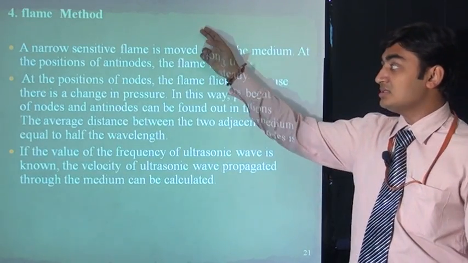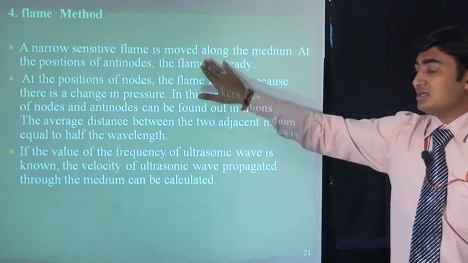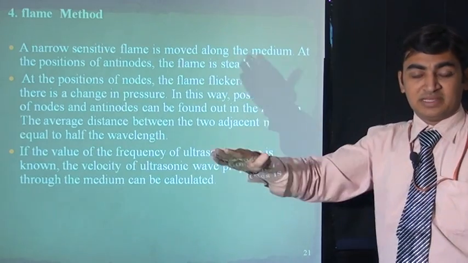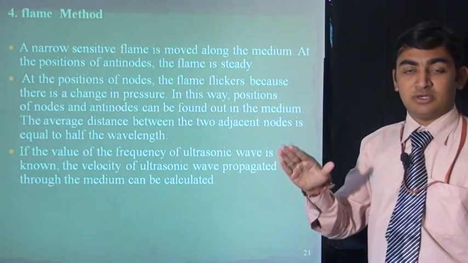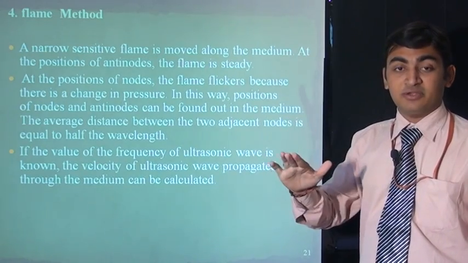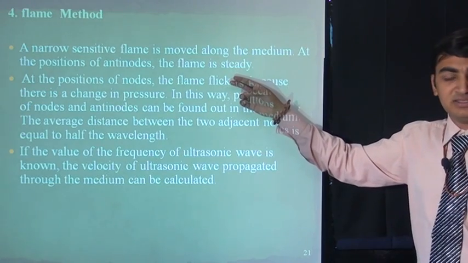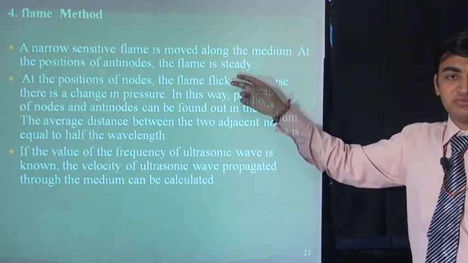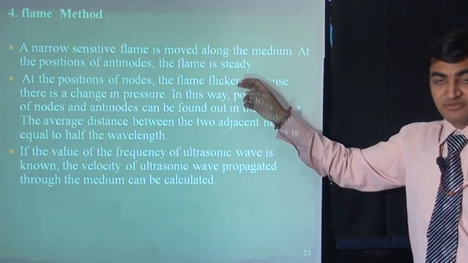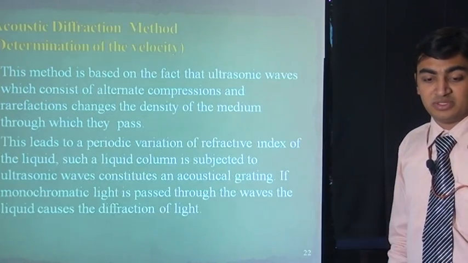Then the flame method. In this flame method, there is a narrow flame. On this flame we have to pass ultrasonic sound. When we pass ultrasonic sound, the flame will vibrate with respect to the ultrasonic wave, and we can find the frequency by using the equation lambda is equal to C by F, and we calculate the frequency of ultrasonic sound by the flame method.